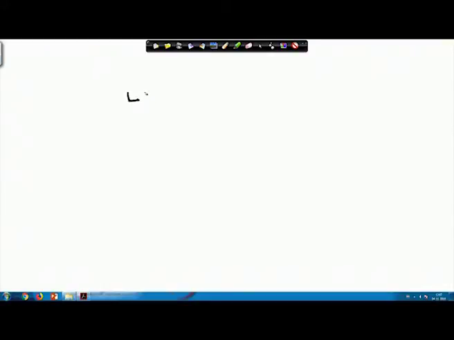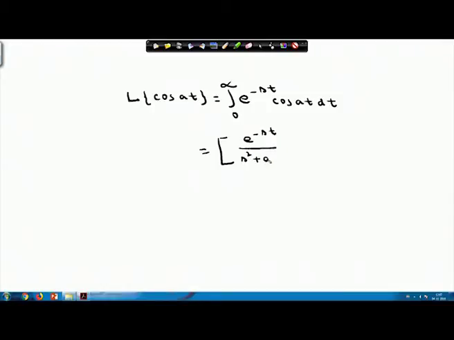Laplace transform of cos a t equals integral 0 to infinity e power minus s t into cos a t dt, and this equals, directly I am writing, I am not writing all the steps, you will get e power minus s t by s square plus a square into a sin a t minus s cos a t, and t varies from 0 to infinity.